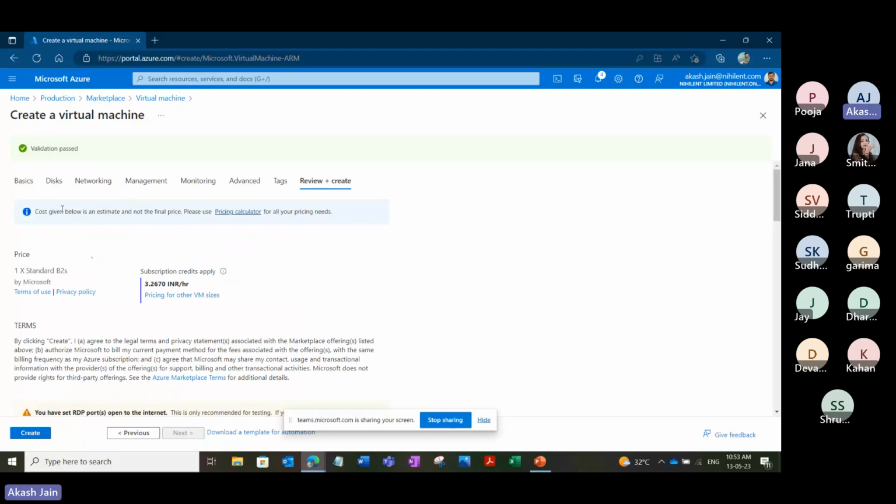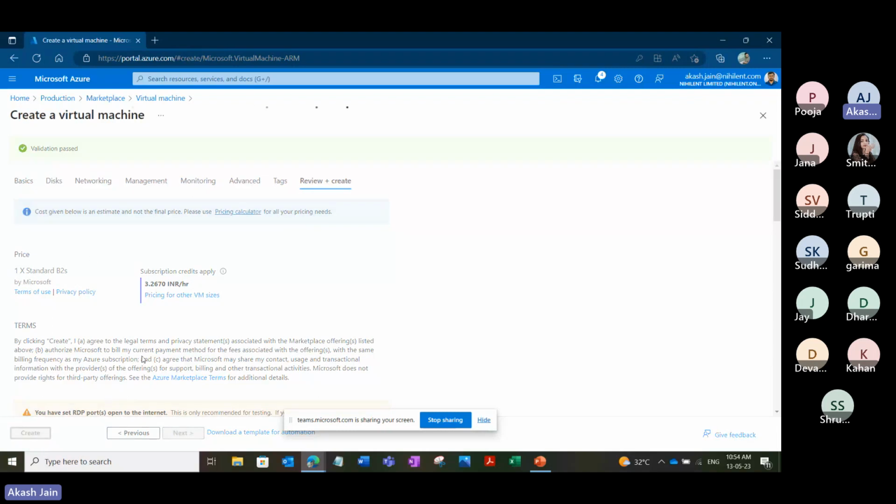Now the validation is passed because I'm creating my virtual machine based on the correct policy. So this way, if we control our environment by creating these policies, people will not make mistakes. What happens is you create 10 virtual machines and then you find, oh, we haven't selected the correct SKU, or we haven't given the tags.